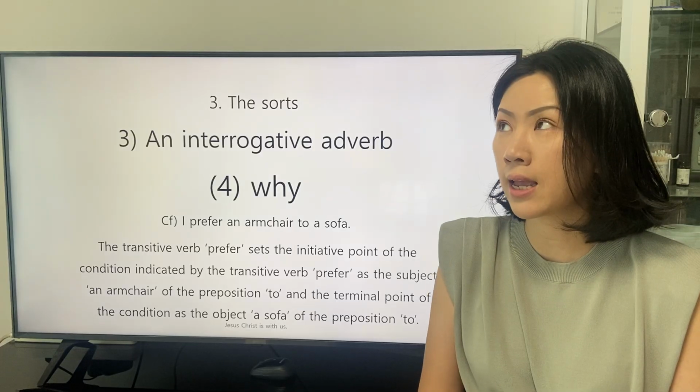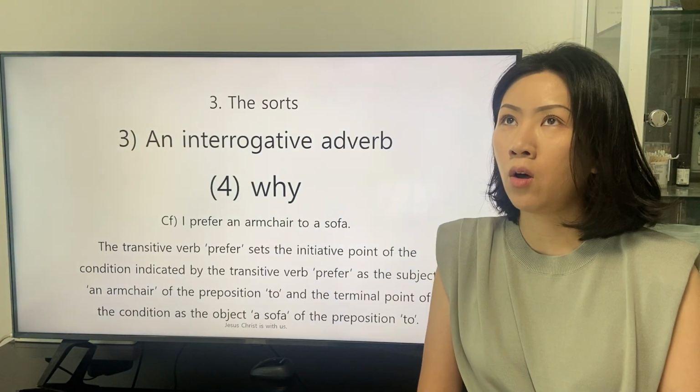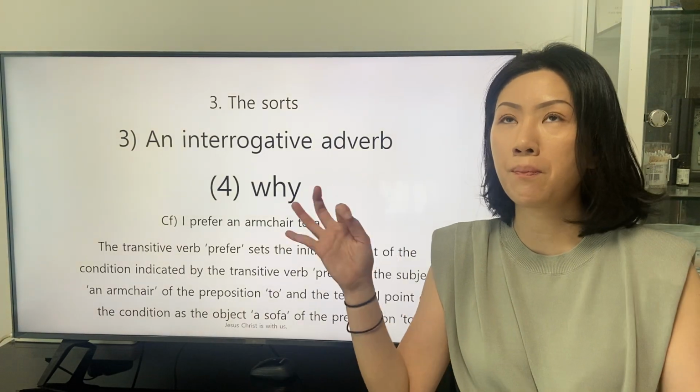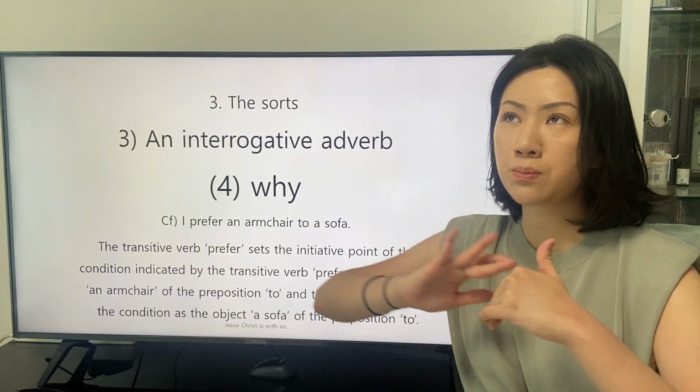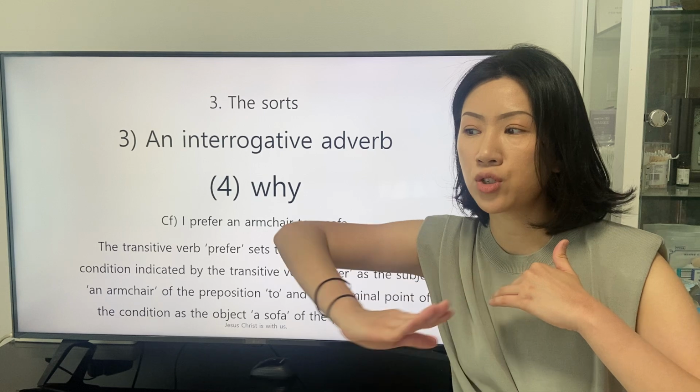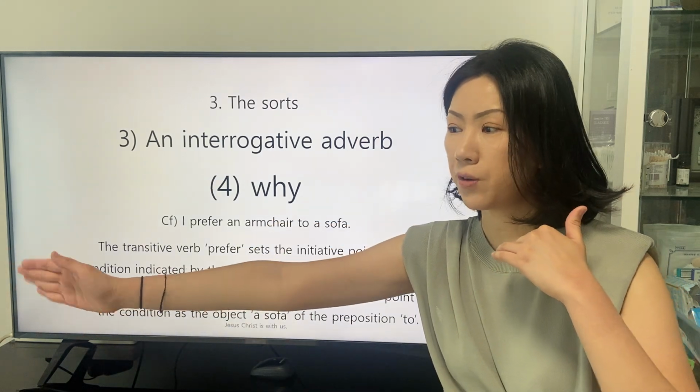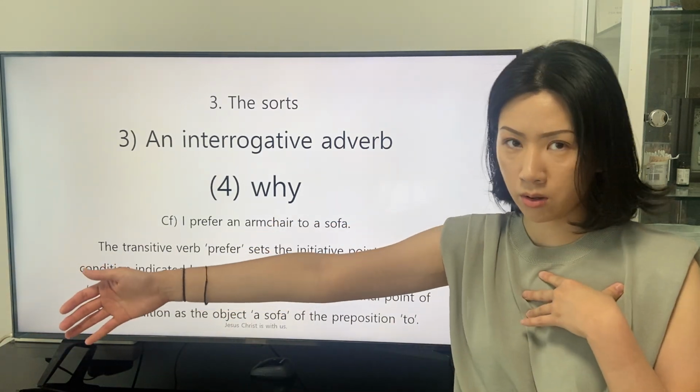This means that the transitive verb prefer is good to describe, to explain the range of preference from the speaker.